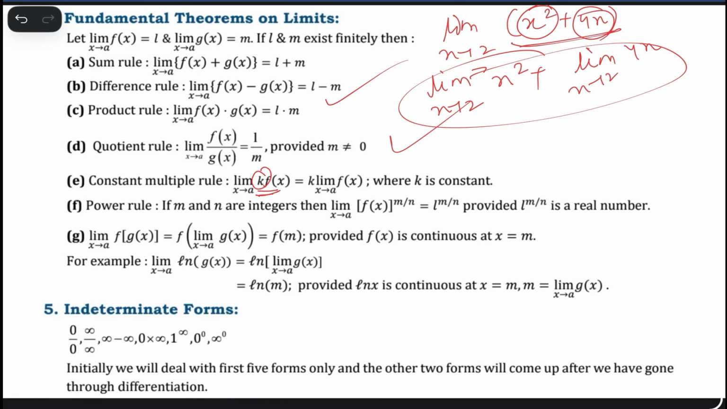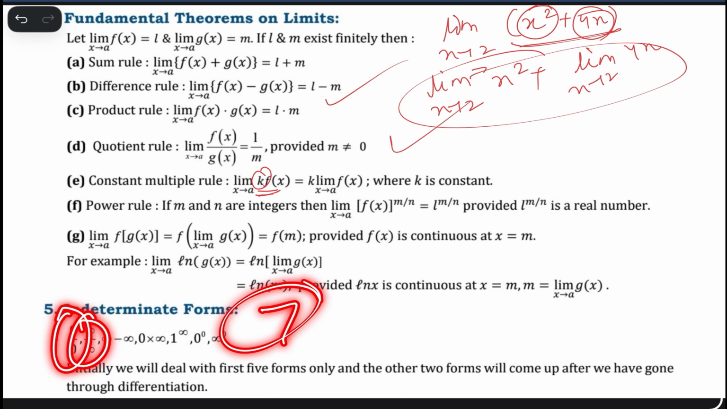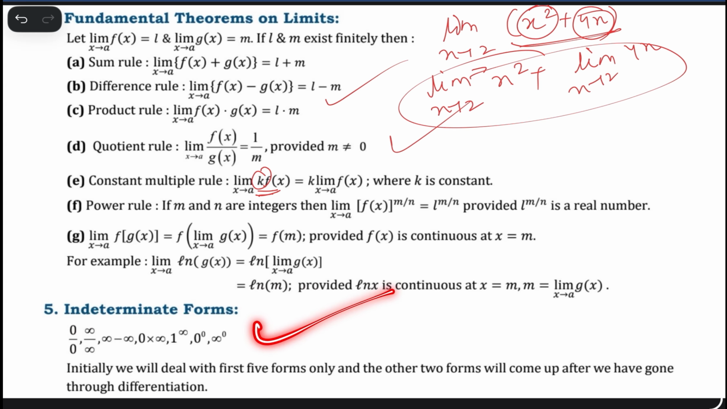In limits, sometimes 0 to the power 0 or infinity forms come, and in basic classes you may think 0 to the power 0 is 1, but this is completely incorrect. Whenever a function is of the form 0 by 0, infinity by infinity, and so on, there are seven types of indeterminate form. We need to memorize them also.